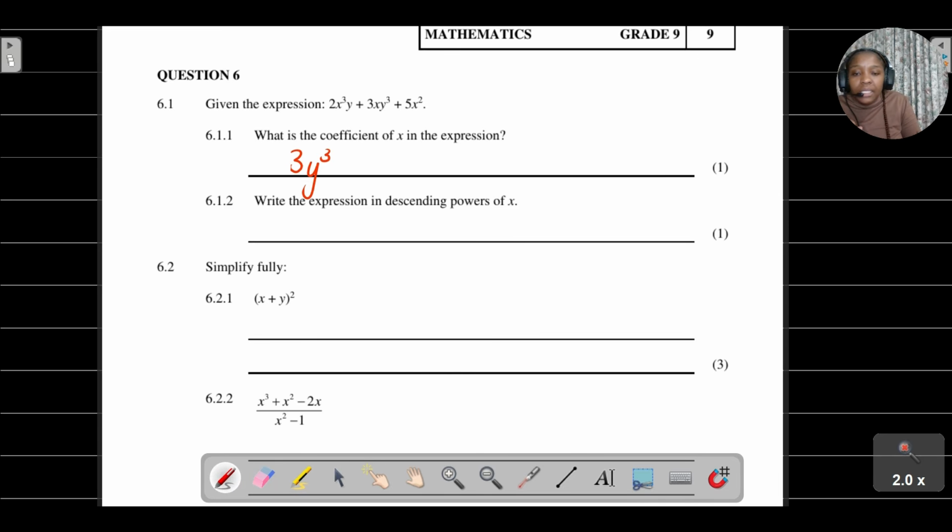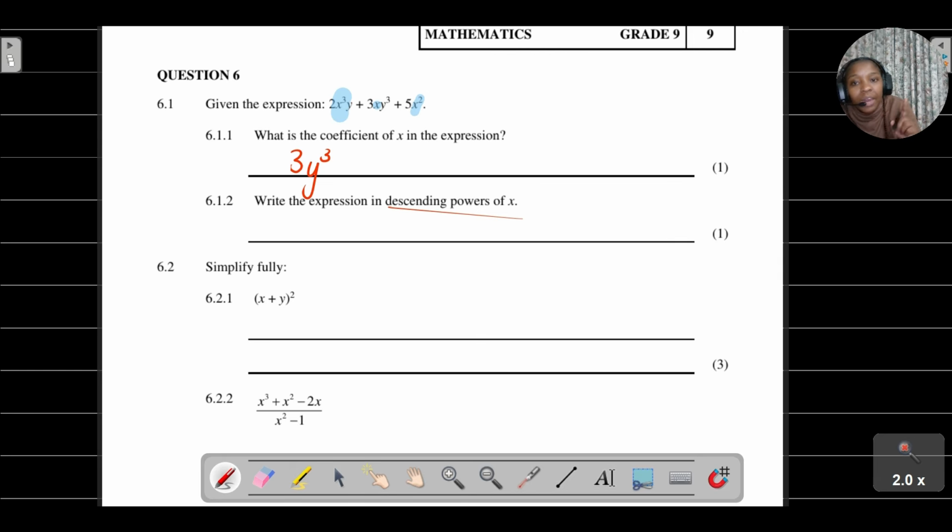Write the expression in descending powers of x. They just say you're going to be looking at the exponents where you've got your base x, and then you want to write it in decreasing exponents, from the highest to the lowest. So I'm just going to highlight where I've got the x. Do you see the base x? So it's x to the power of 3, then you've got x, then you've got x to the power of 2.